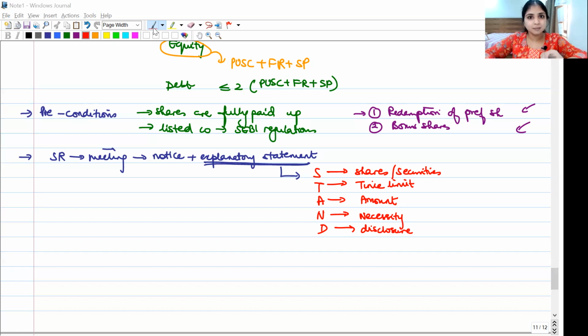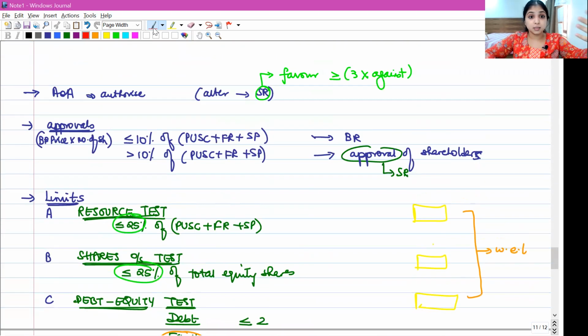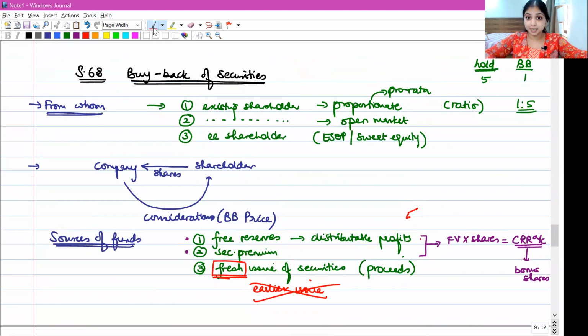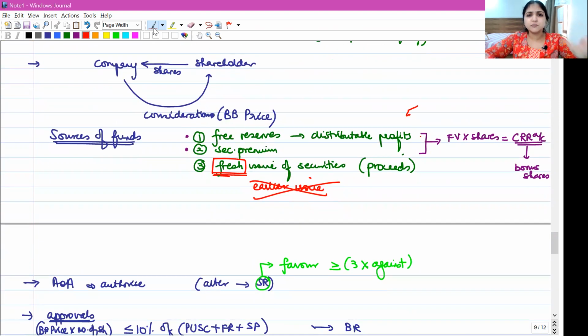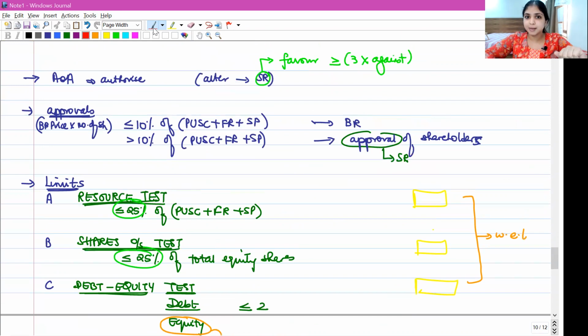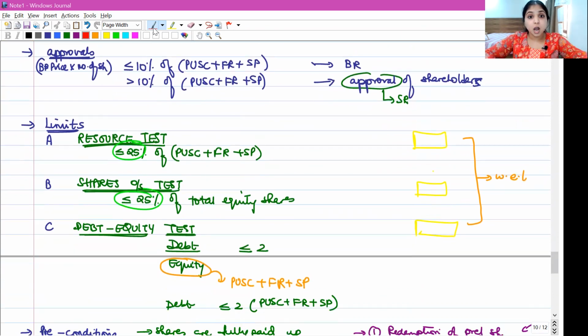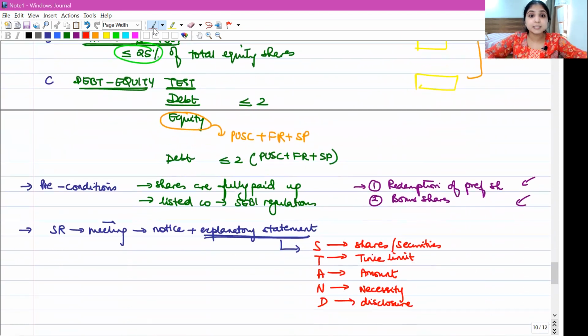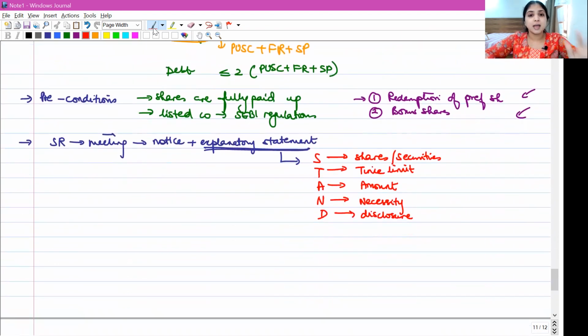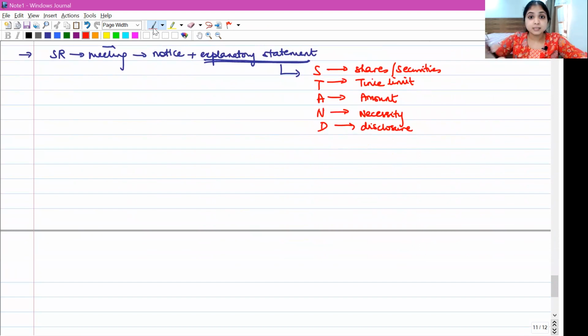Understood until here? 100% clarity. Okay, so we began with the persons from whom the company can buy back. Then we learned from where the company is going to take money for buyback. Articles of association, authorization, approvals, the 3 limits, the precondition, and explanatory statement. These are the concepts which we have learned until now relating to buyback.